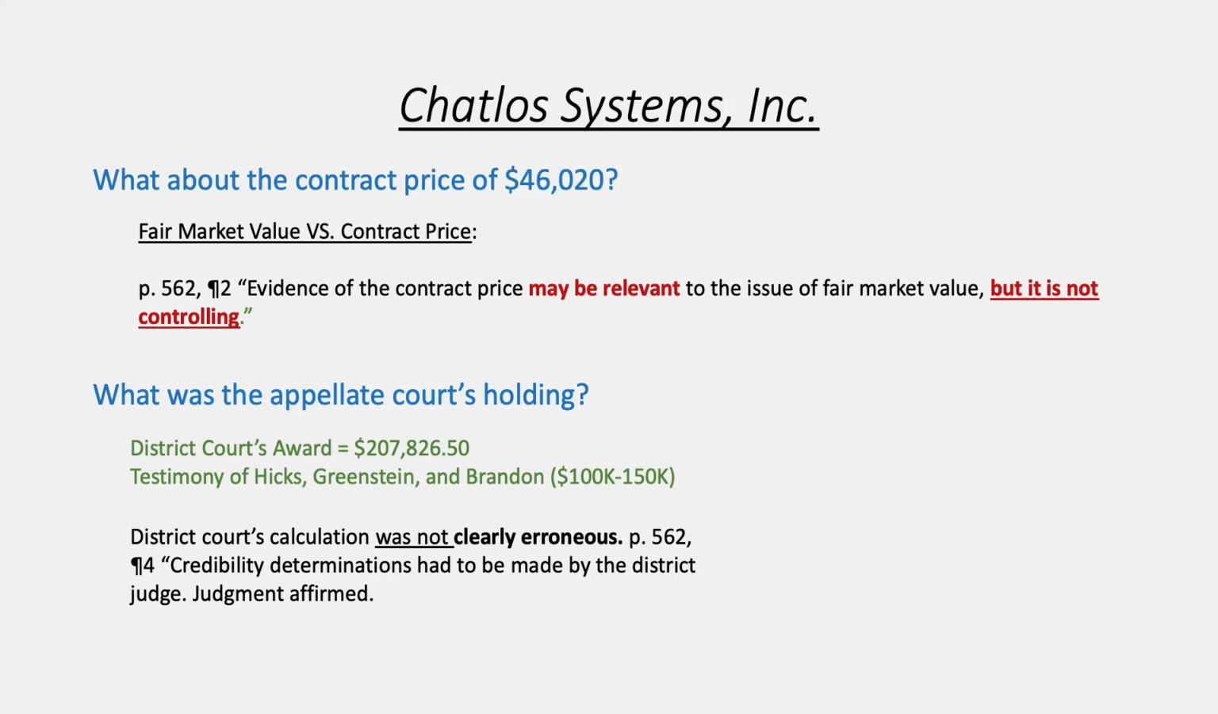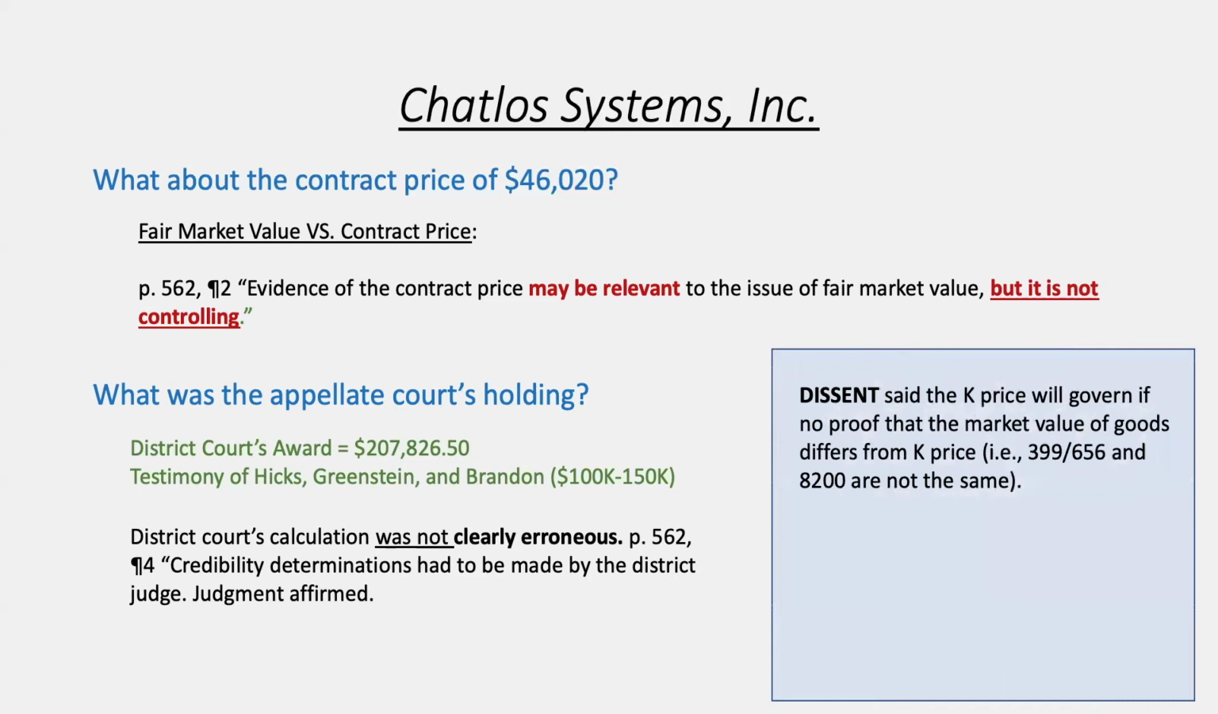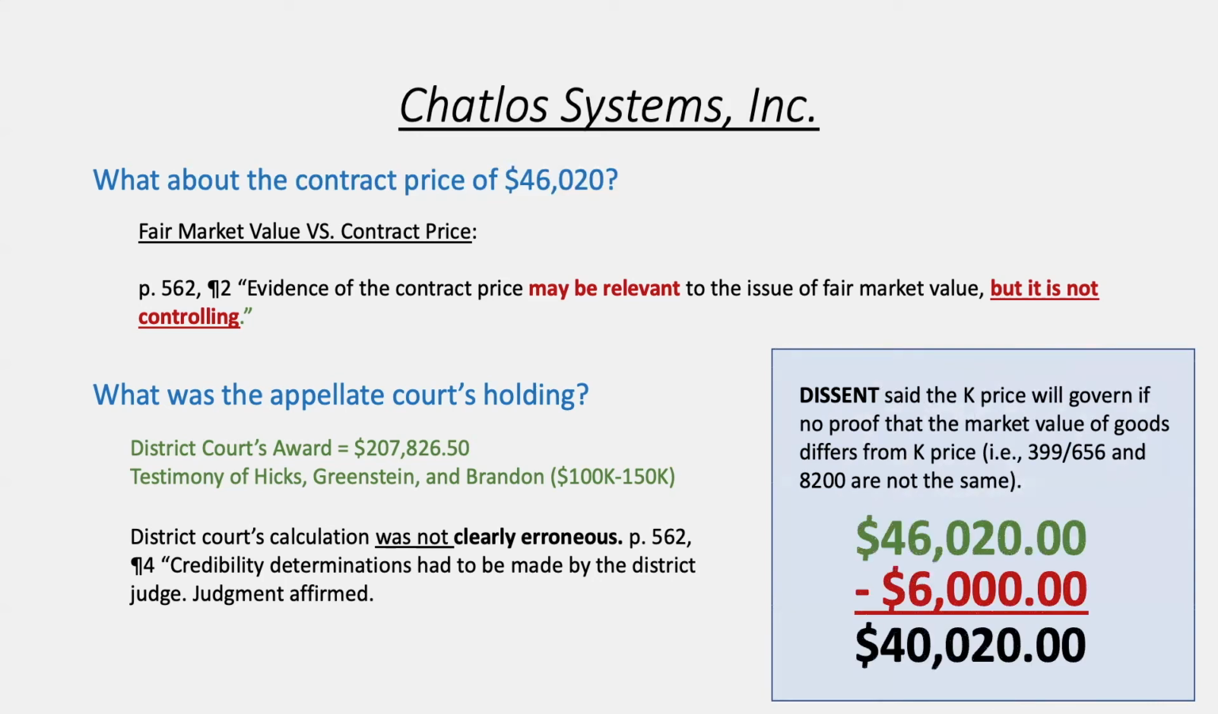And so this was a controversial decision, which is why you had a dissent that said that the contract price has to govern if the market value of goods differs from the contract price, right? So the contract price was for 399,656, and the 8,200 are not the same, so it's two different. And so the dissent would have used the contract price as the fair market value, subtracted the value that Chatlass actually got, and you would have had 40,000 in compensatory damages.